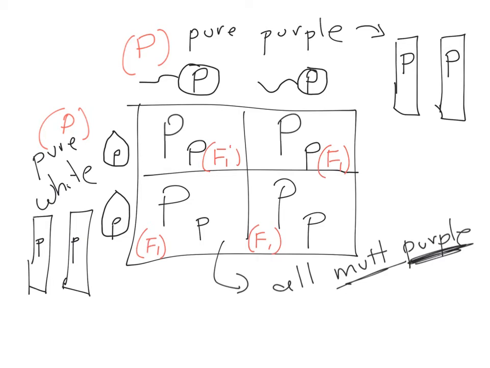Okay, so if I cross a pure purple plant with a pure white plant, or if I cross any pure dominant trait with any pure recessive trait, the offspring are all dominant. Now, this gets a little more interesting. All right, we had parents on the outside making kids on the inside of the Punnett square. What happens when we cross the F1, or the children, the mutts.